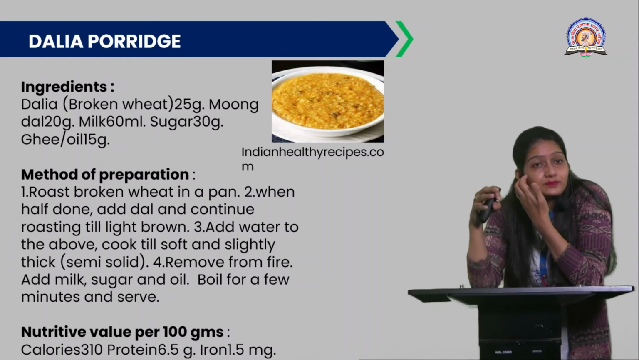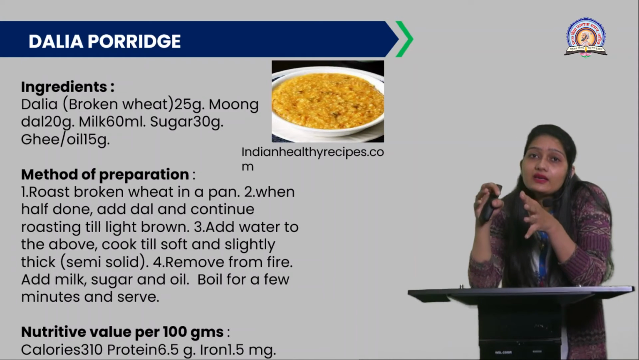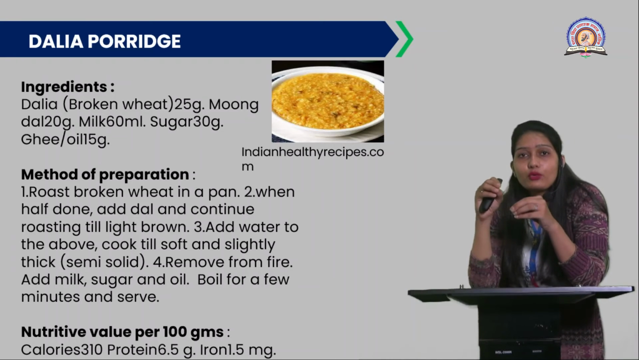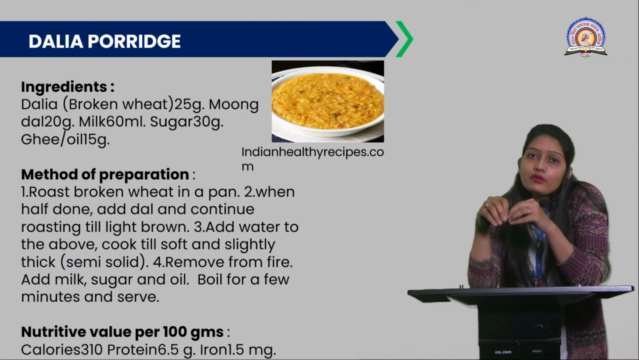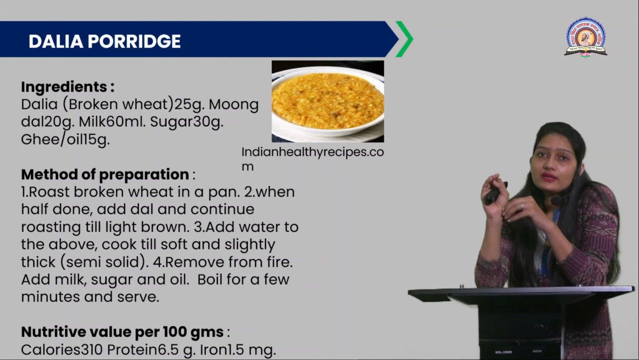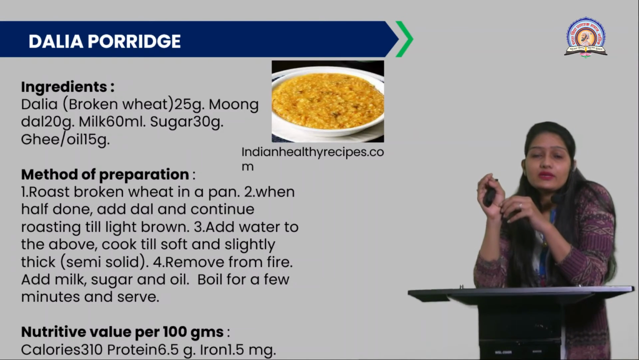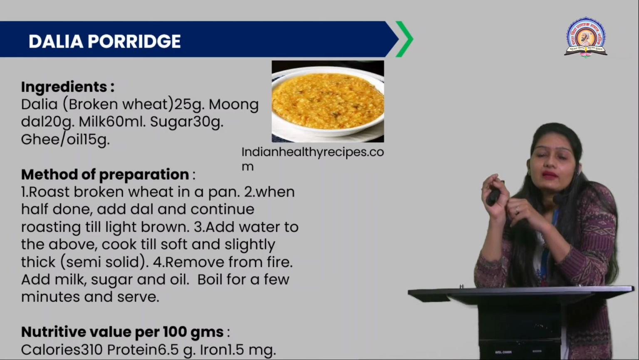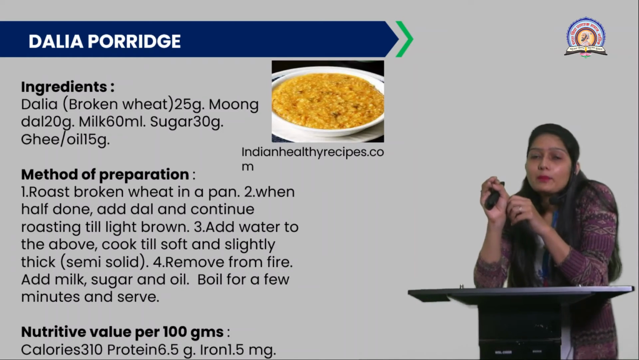So this is the dalia, a very rich and low-cost recipe in terms of nutrient value. Here the nutritive value is given. You get 310 calories, 6.5 protein, and 15 milligram iron.